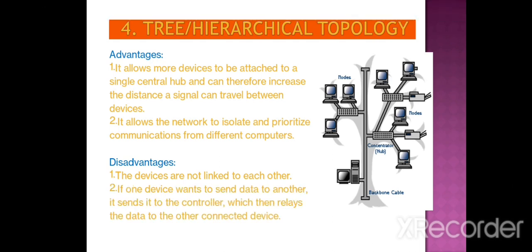Now, if one device wants to send data to another, it sends it to the controller, which then relays the data to the other connected devices. That means suppose a system has some personal data and wants to share this data with the other devices that are connected to the switch or hub. So we can just send this information to the hub, then the hub circulates this information to those particular devices. So we can easily transfer our data or share resources among different types of computers.